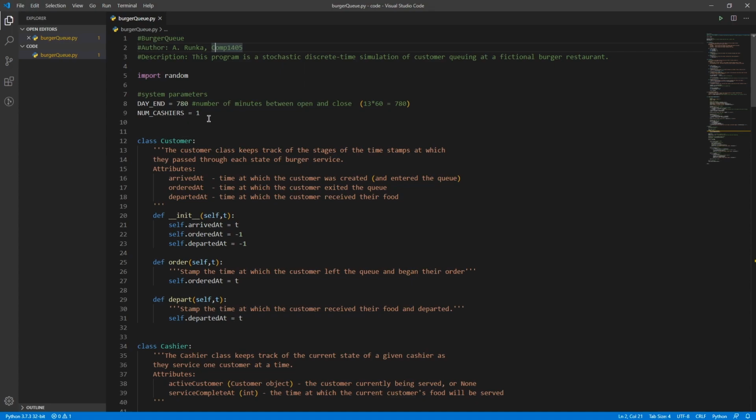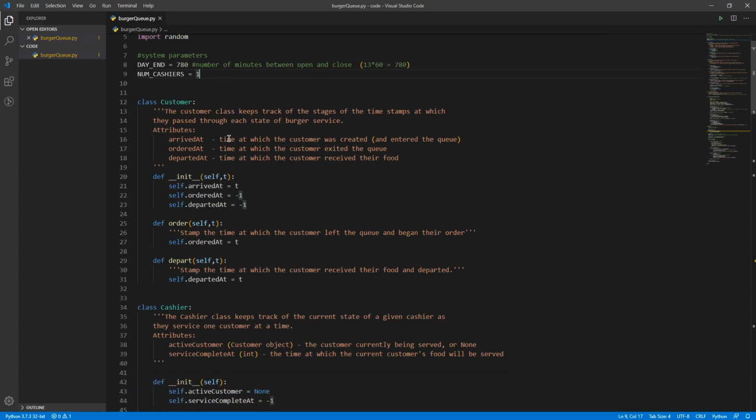Up at the top here, we have some system parameters, in this case just the two. Day end is the number of minutes that our simulation will run for. So we may want to simulate a shorter day of work and see how much that will do. Maybe it's better for us if we start at noon rather than at 10 in the morning. Currently that represents 13 hours worth of work, which I think is roughly 8 to 8, or rather 8 to 9 p.m. And then the number of cashiers. Right now we just have one cashier running the whole store. We'll play around with that parameter later on and see if that gives us different results.